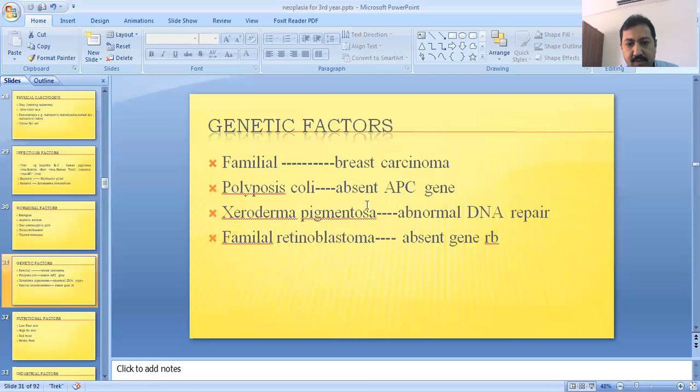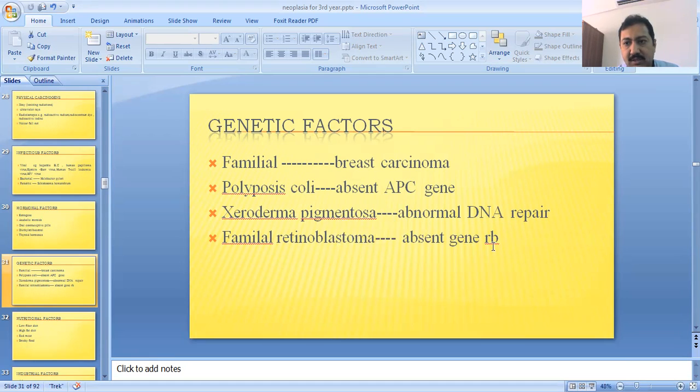colorectal carcinoma. Xeroderma pigmentosum: there is abnormal DNA repair, DNA cannot be repaired due to the xeroderma pigmentosum condition, so this mostly causes squamous cell carcinoma. Similarly, familial retinoblastoma: there is a tumor suppressor gene, the retinoblastoma RB gene.